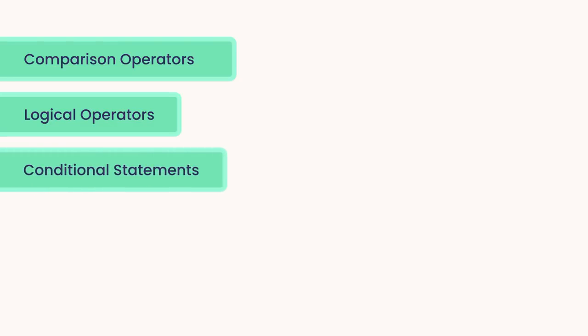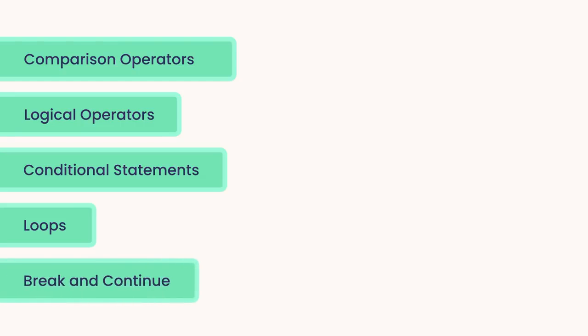You learned about conditional statements like if and switch for making decisions in our programs. Then you learned about loops for executing code repeatedly. We looked at 4 types of loops: for loops, while loops, do while loops, and for each loops. And finally, we looked at the break and continue statements for breaking or jumping to the beginning of a loop. I hope you learned a lot and have been enjoying the course so far.